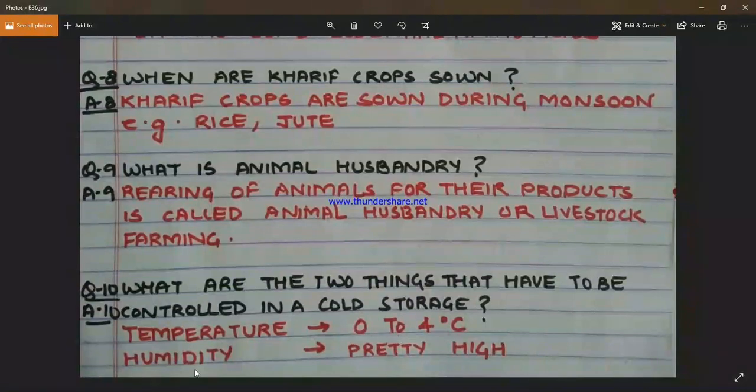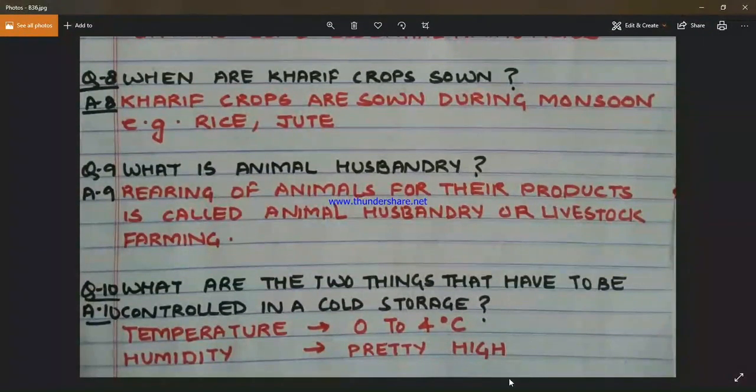Coming to humidity. In case of humidity, the level should be pretty high. Why? Because fruits and vegetables usually lose moisture if humidity is low.